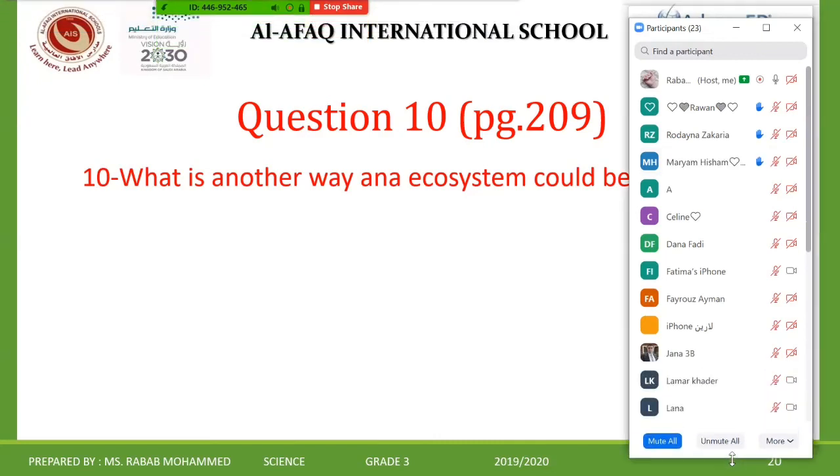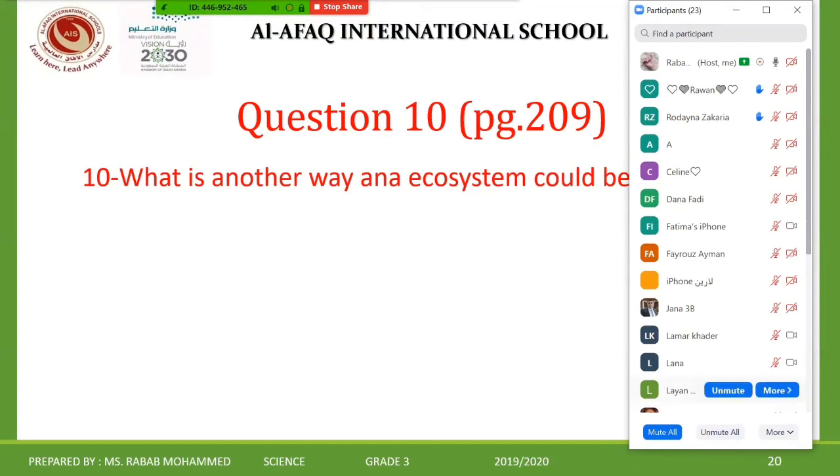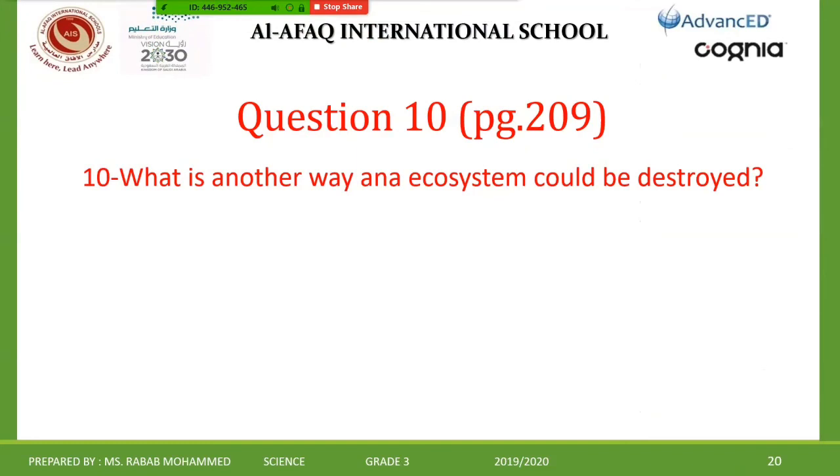Who can tell me? Layan. Yes, what also makes damage to the forest? Fire. Thank you. So a forest fire can also damage the forest, right?